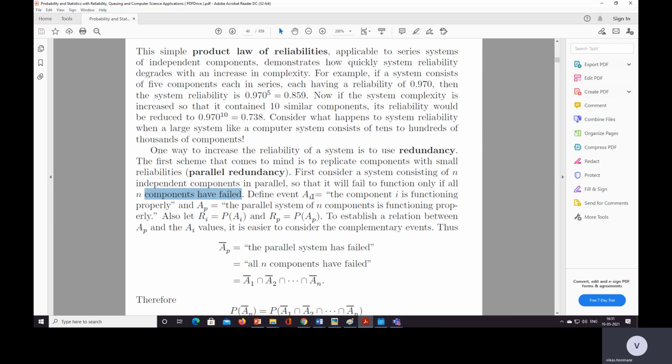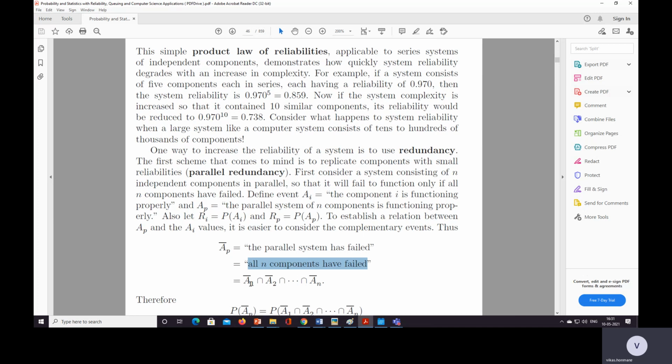So define an event Ai, the component i is functioning properly, and Ap, the parallel system of n components is functioning properly. Also let Ri is equal to P(Ai) and Rp is equal to P(Ap). So Rp is for the parallel system and Ri is for the single component. To establish a relation between Ap and Ai values, it is easier to consider complementary events. So Ap complement: the parallel system has failed, all n components have failed.